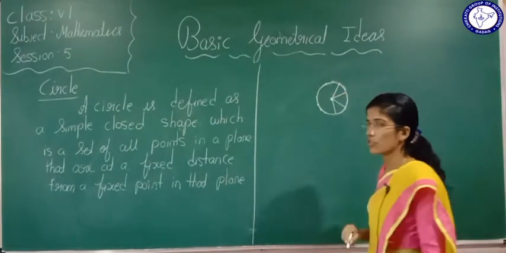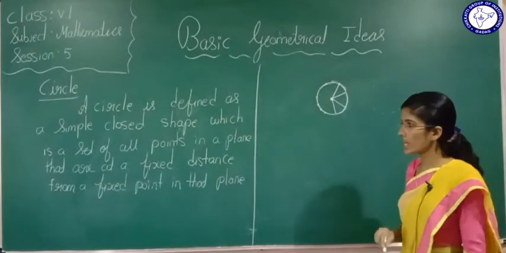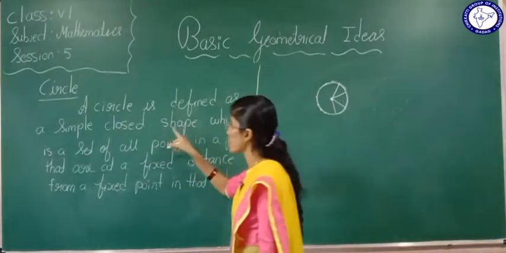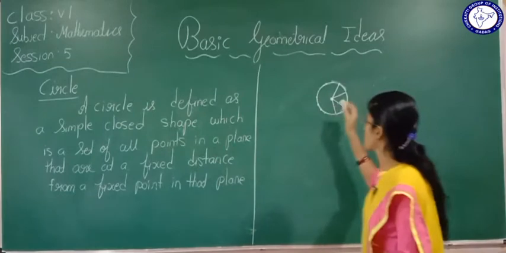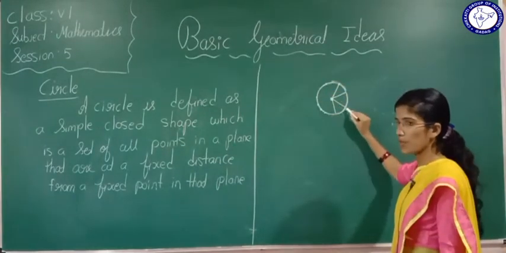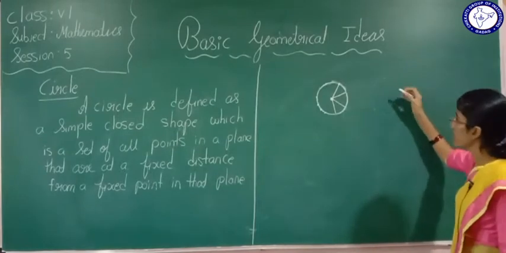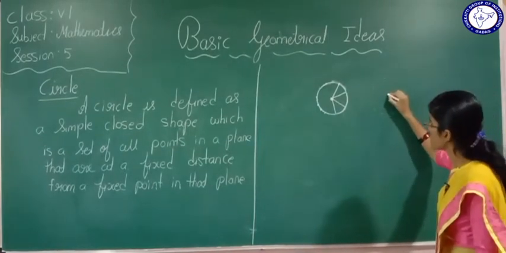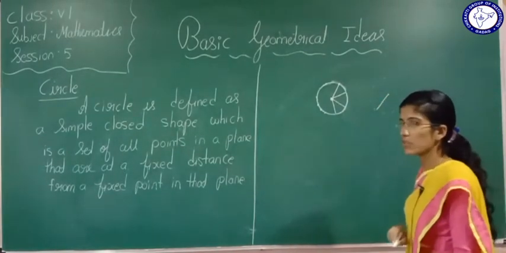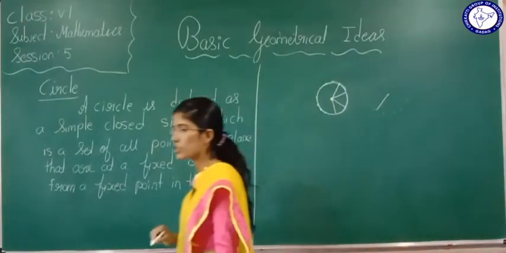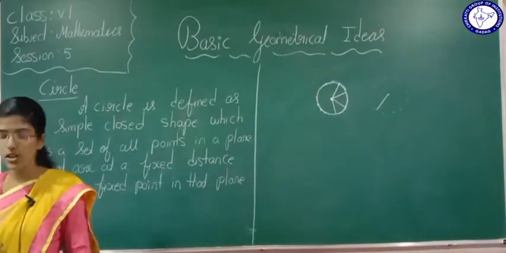A circle is defined as a simple closed shape which is a set of all points in a plane which are at a fixed distance from a fixed point. Is it understood? This is nothing but the definition of a circle.